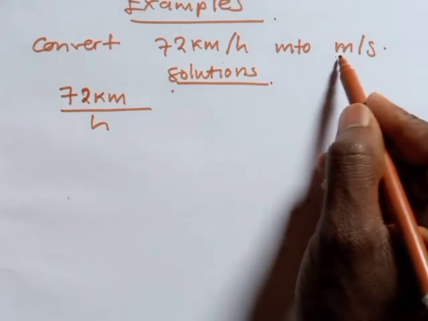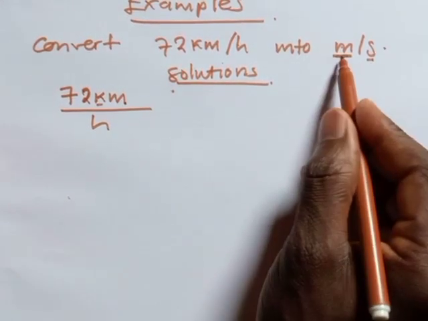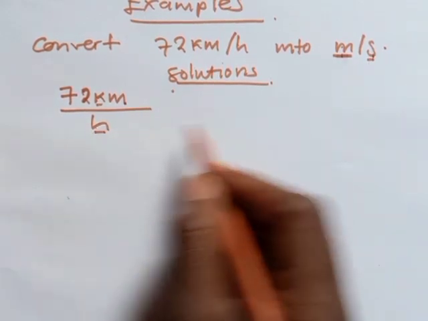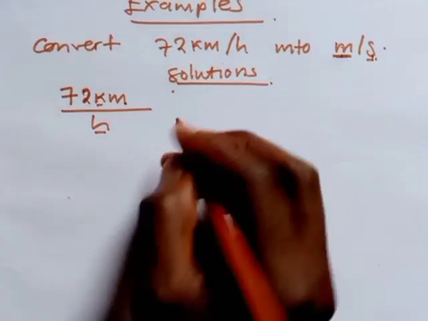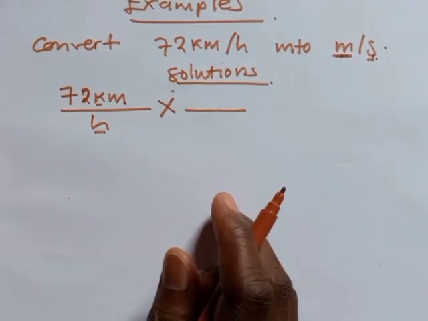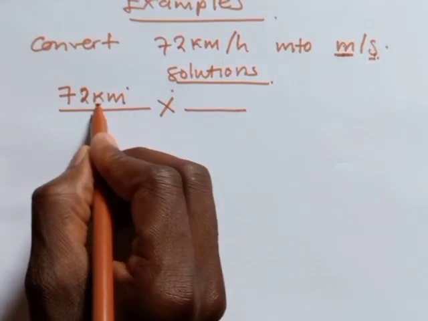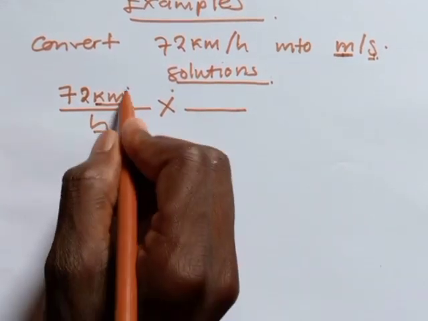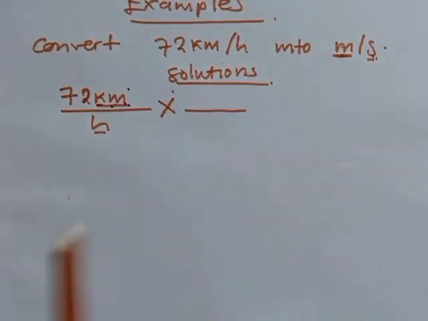Remember, we are trying to get meters per second, meaning that kilometers have to be converted into meters, and hours have to be converted into seconds. So I'll multiply and put an over somewhere here. Since I'm interested in converting this, where are you supposed to put it, on top or down? Since you want to convert kilometers, you put kilometers down and write meters on top.